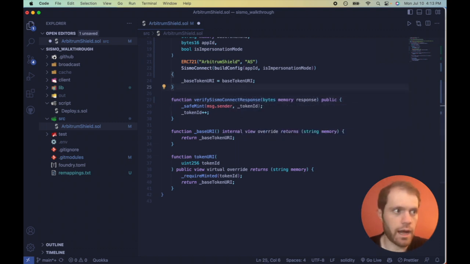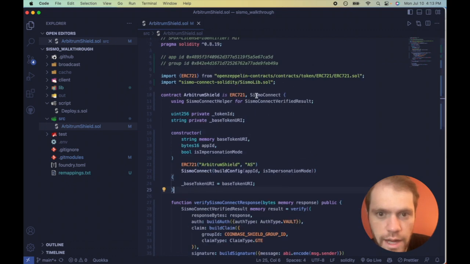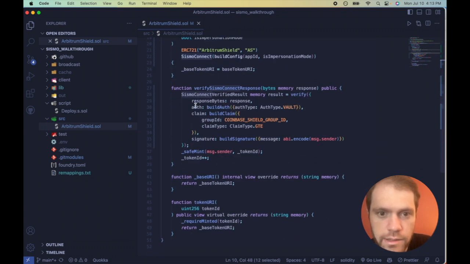And now I'm going to copy and paste the function from my repo that is used to verify the ZK proof. I'll explain everything that's happening here. So the verify function is from Sismo Connect, and it's looking first for the response bytes, which is the ZK proof that's sent in from the front end.